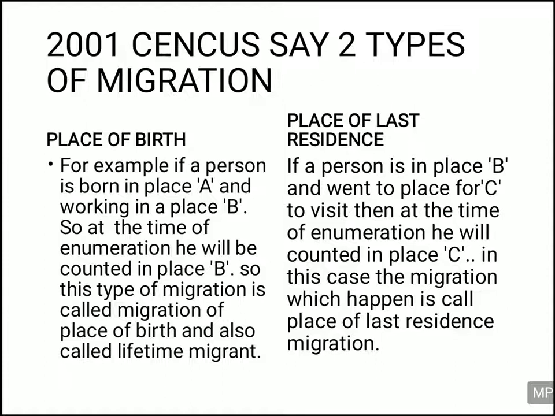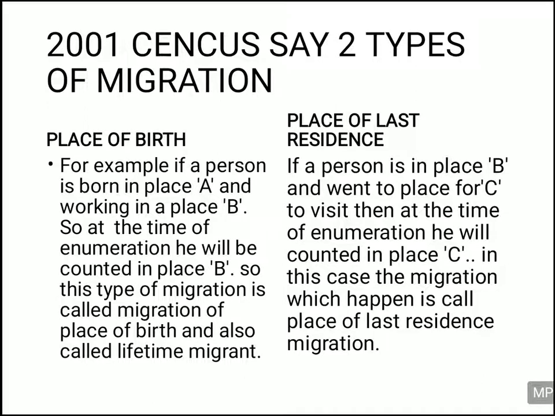According to the place of birth, suppose you are born in place A but you are working and residing in place B. At the time of enumeration, you will be counted at place B only, not at place A where you were born, because now you are residing in place B. So your enumeration will be taken from place B only. Such migration is called migration by place of birth, and it is also called lifetime migrant.